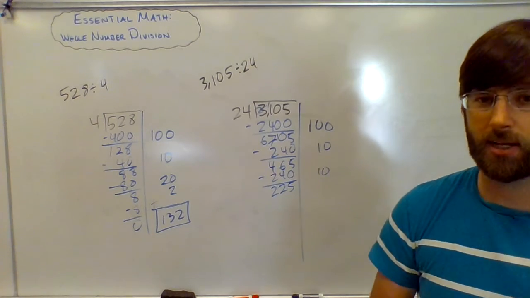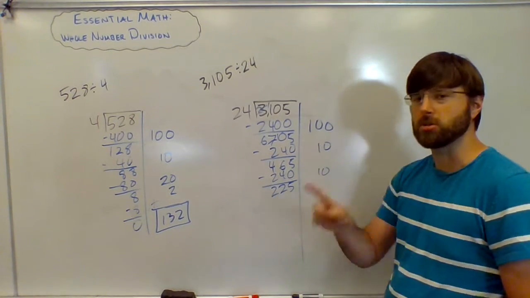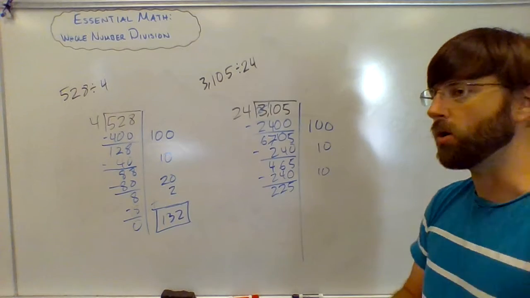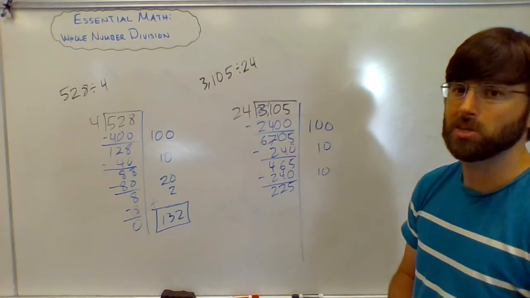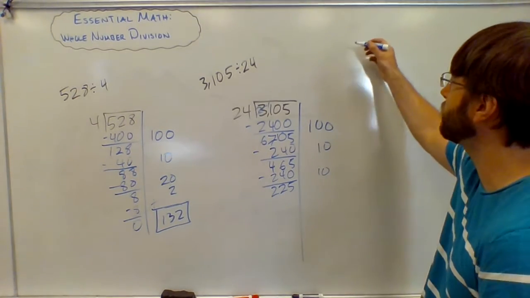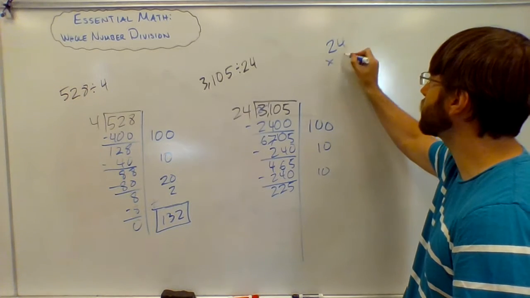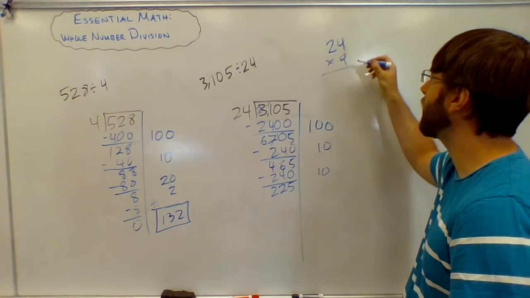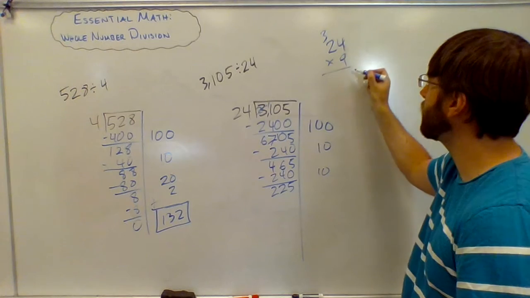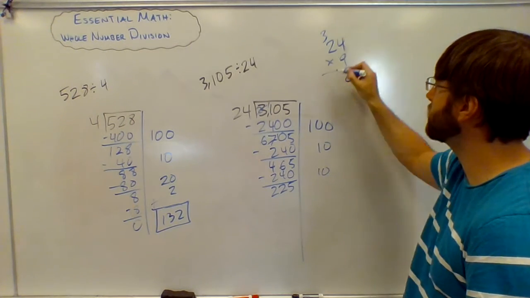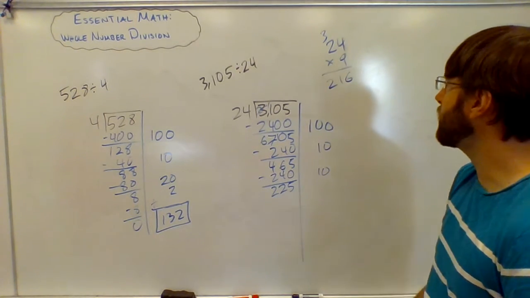I can't give out $10 anymore, but it's really close. I bet I could give out 9. Now, I don't know what 9 times 24 is, so I'm going to quickly do that problem over here to check to make sure that I could give everybody 9. So I got 9 times 4 is 36, and 9 times 2 is 18. Yeah, I can do that. I can give everybody 9.